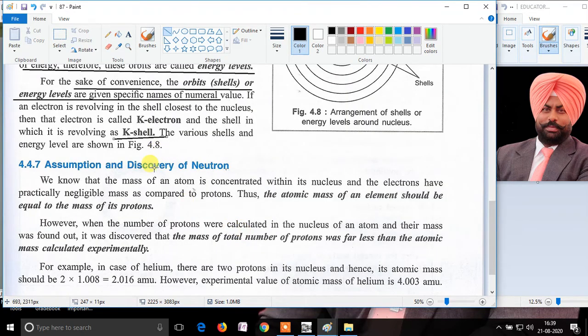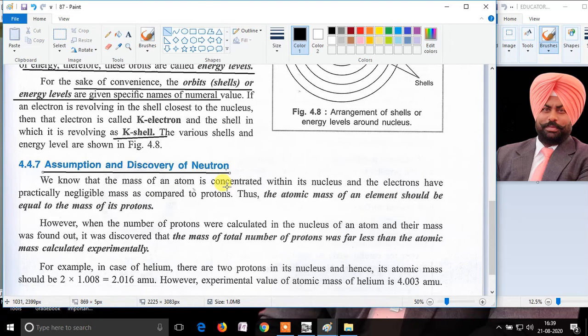Moving on further, the new topic is the assumption and discovery of the neutron. Till now, the scientists had discovered the electrons, the protons, and the nucleus.